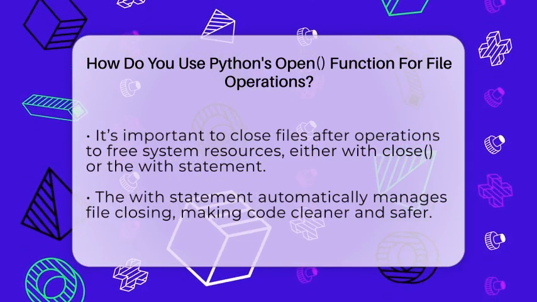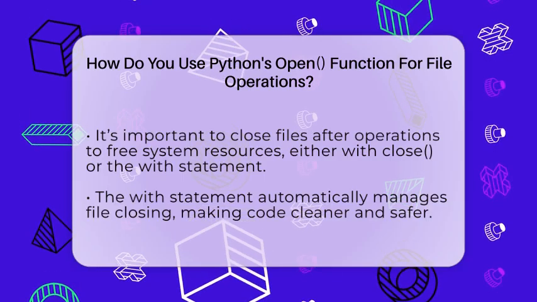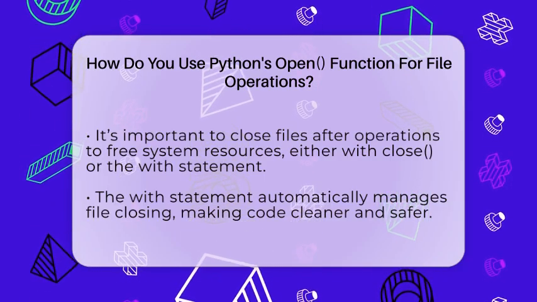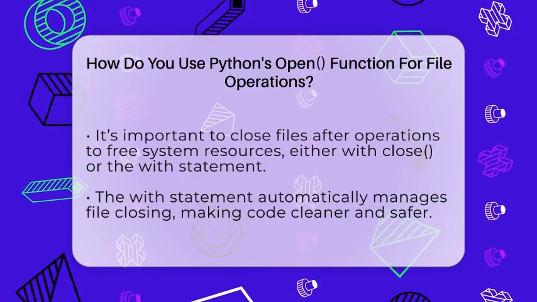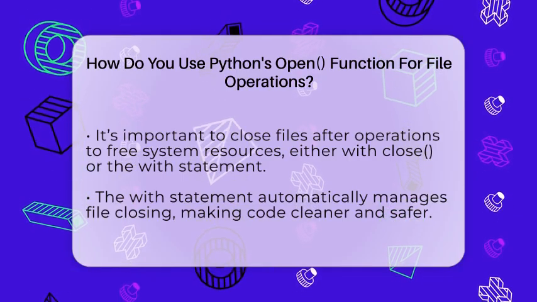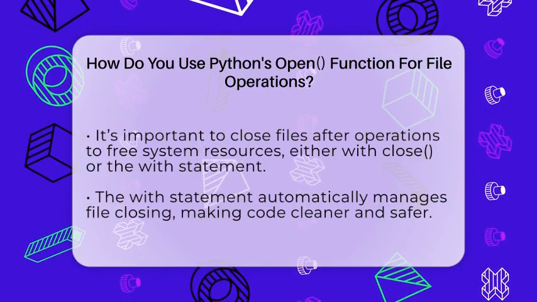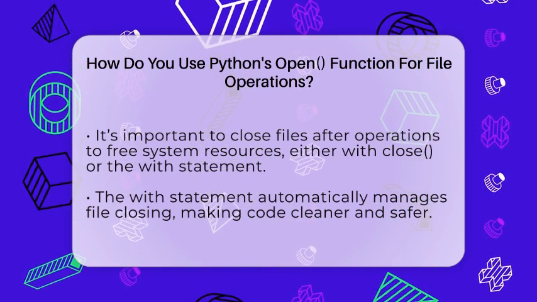But a better way is to use the with statement. When you do this, Python automatically closes the file for you once you're done. For example, you can write with open("myfile.txt", "r") as file, and then do your reading inside that block.